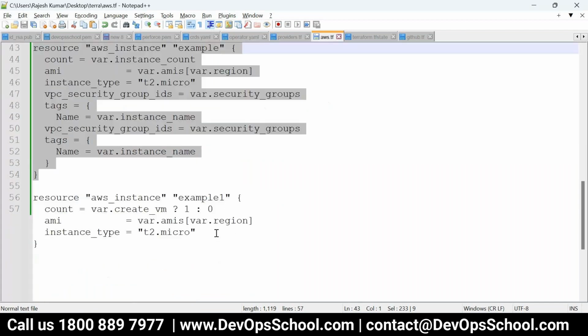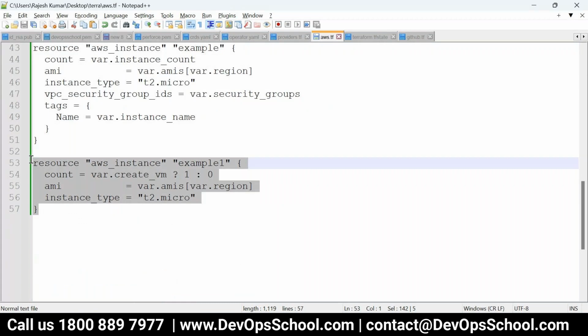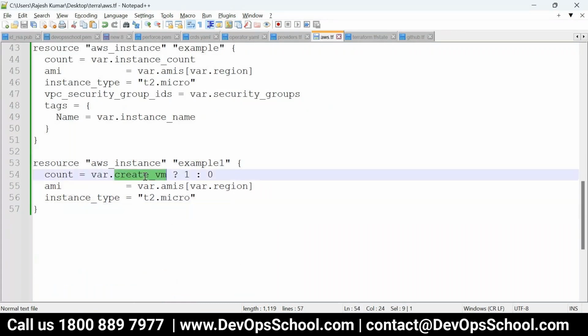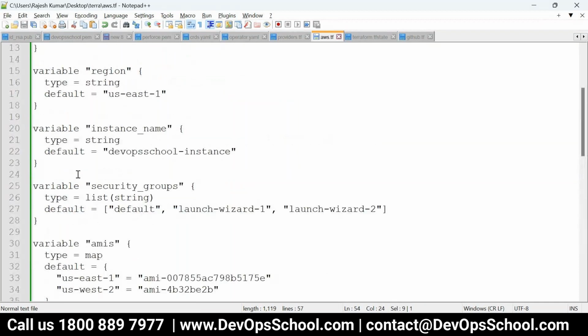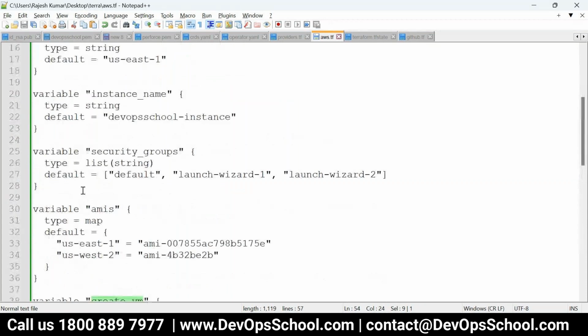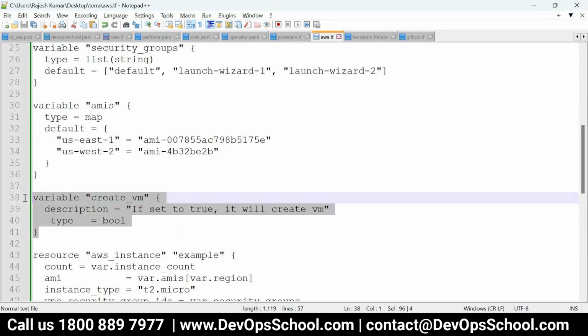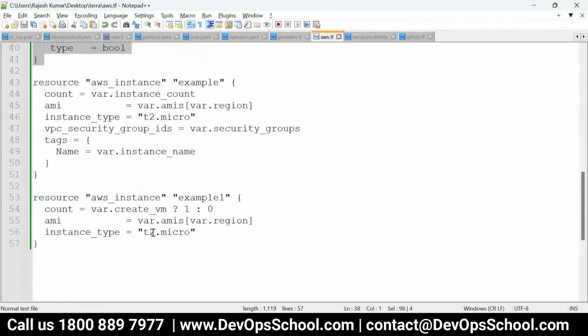See, look at this. Yes. This is intelligent coding. Here we use the bool actually. So count, var dot, see this, understand this line. If var.create_vm is true, in this case, what is that? Where is that bool? Bool is here. There's nothing set. Only the variable is declared, the value is not set. So if you set true, then count is set to 1. If it is not set, then 0.